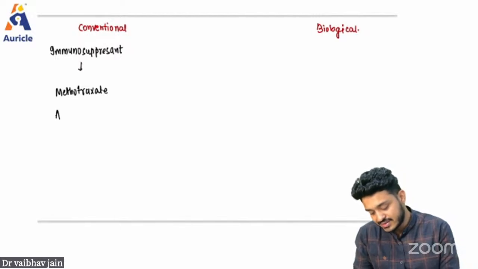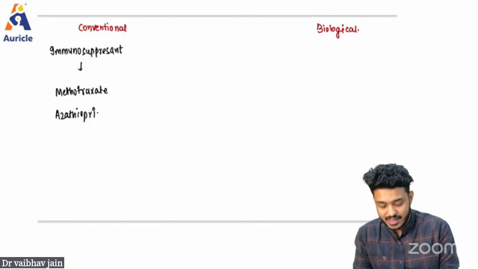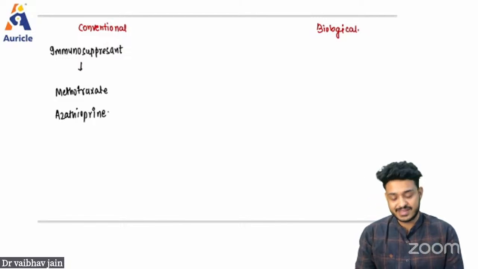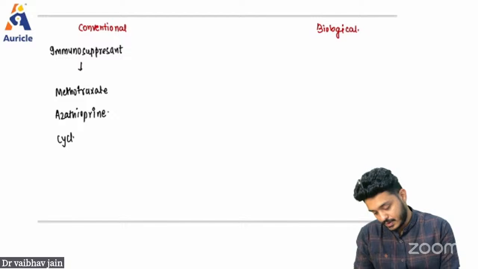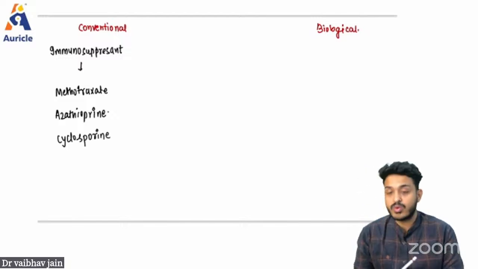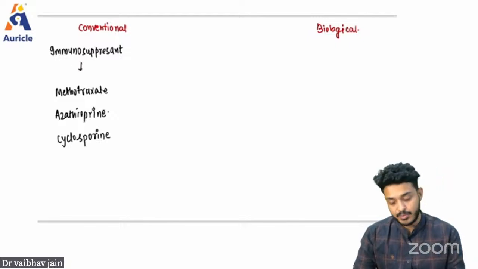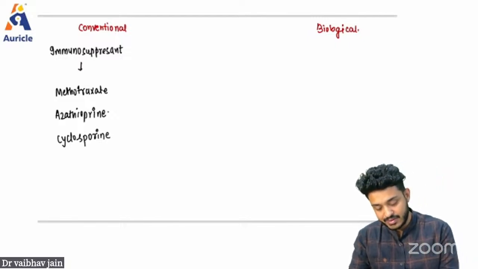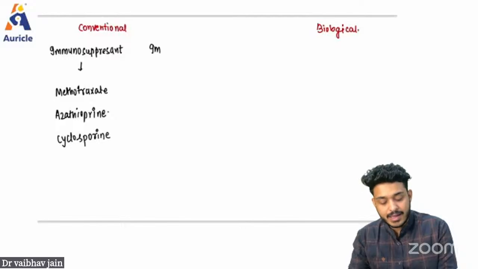We can use drugs like azathioprine. We can use drugs like cyclosporine. These are your immunosuppressant drugs. We also have immunomodulator drugs, right?